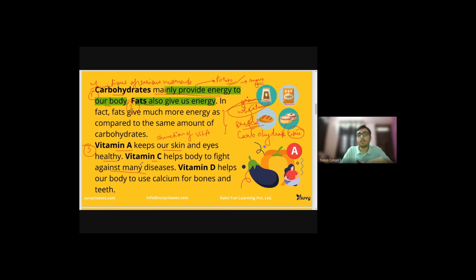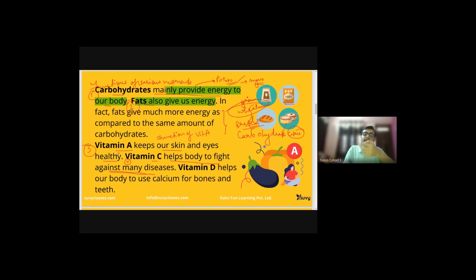The reason is vitamin C helps us in building our immunity. Immunity is the ability to fight against diseases. So similar thing has been mentioned here. Vitamin C helps our body to fight against many diseases. This is the fourth function that we have studied.